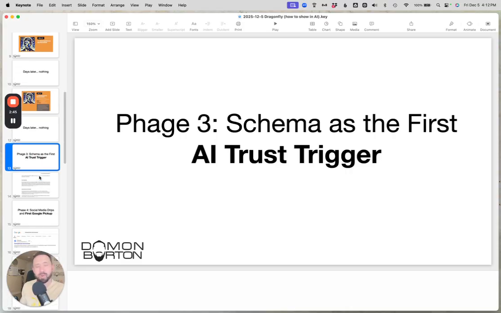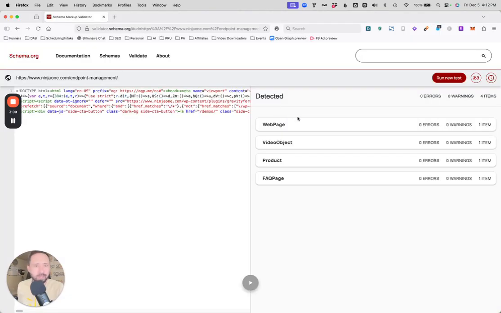If you're not familiar with what schema is, I like to refer to it as Google's love language. When Google goes to a page and looks at the content, the product or the service, it makes educated guesses, reads the content and says, oh, I think this is about X that's on the screen and Y that's on the screen. But you can actually tell Google what that is. So instead of Google guessing what a product or service is, let me show you an example for a lead that I'm auditing right now.